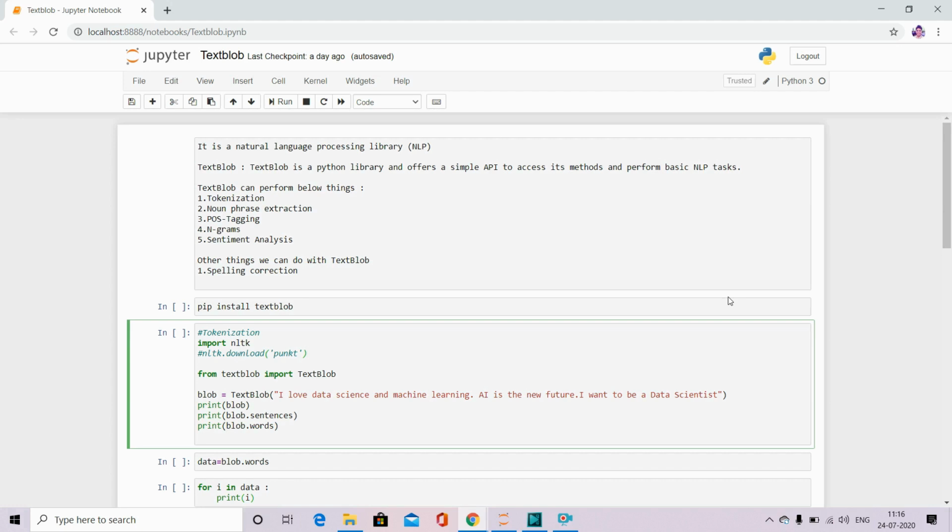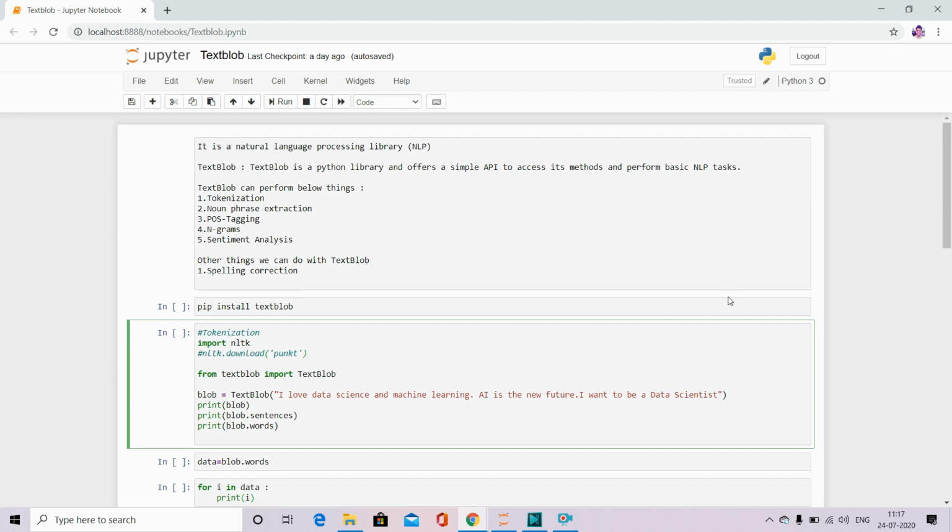So what is natural language processing? We can say that it is a subfield of AI which is focused on enabling computers to understand and process human language. This is the medium through which computers can understand and process human language. Nowadays, there are a lot of new things coming into this NLP and NLU space, where computers on their own, with the help of AI, are generating new text. You give 2 or 3 lines of text and it will give you the whole story after that. So that is how this NLP space is progressing.